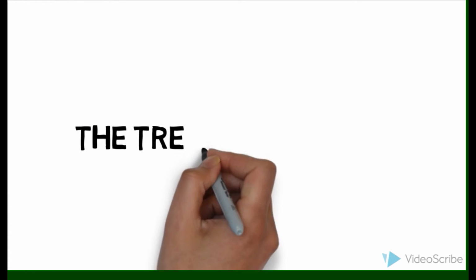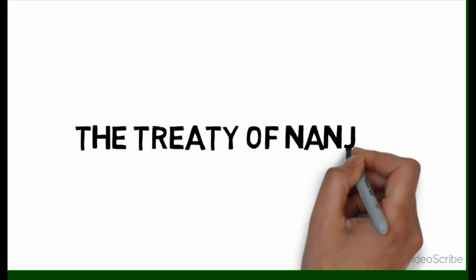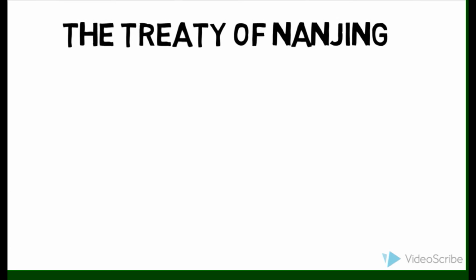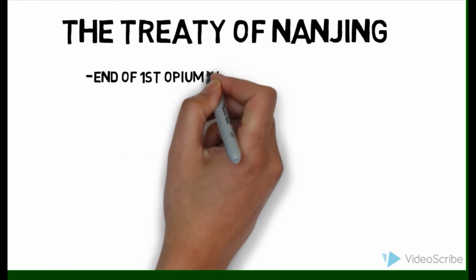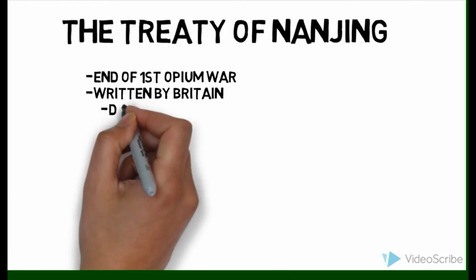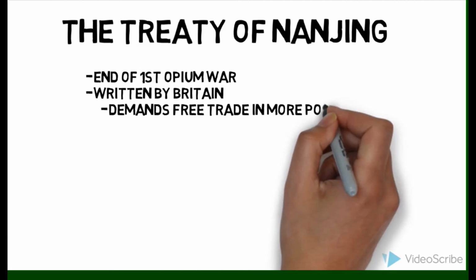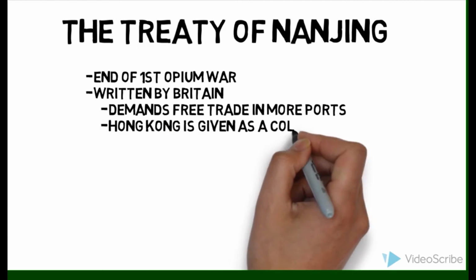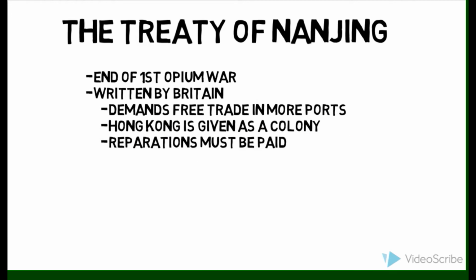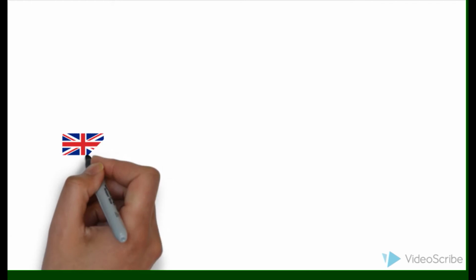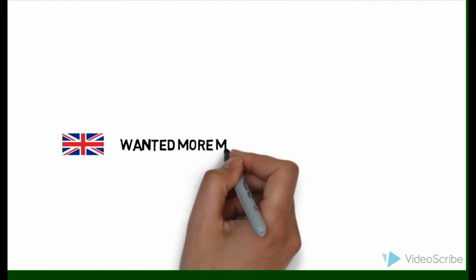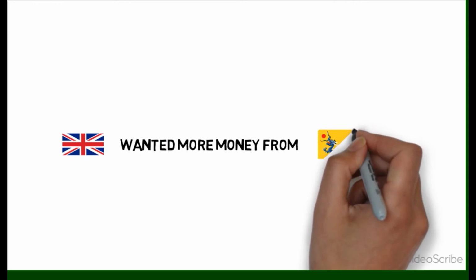The Treaty of Nanjing came right after the end of the First Opium War. Written by the British government, the Treaty of Nanjing lists multiple cultural and belief conflicts. Cultural differences listed in the Treaty of Nanjing are as follows. Chinese isolationism was not benefiting the British as much as it could, and therefore the British forced their way into the massive and growing Chinese economy.